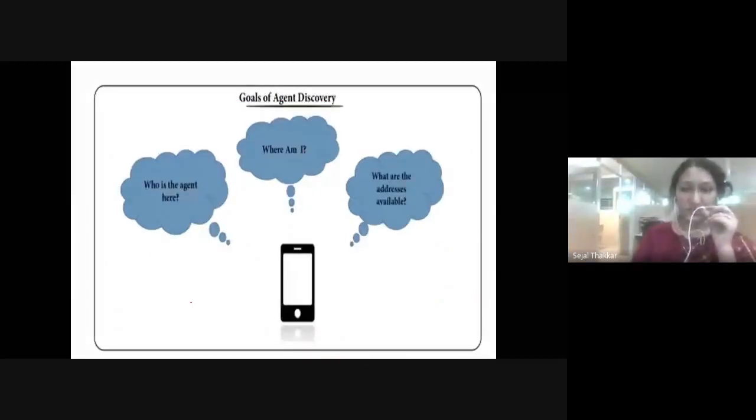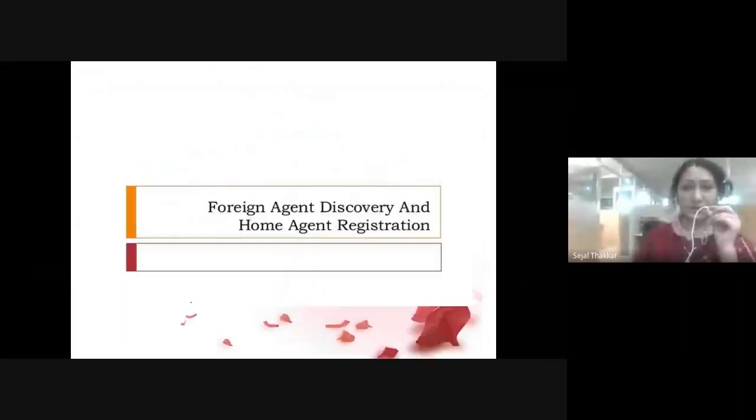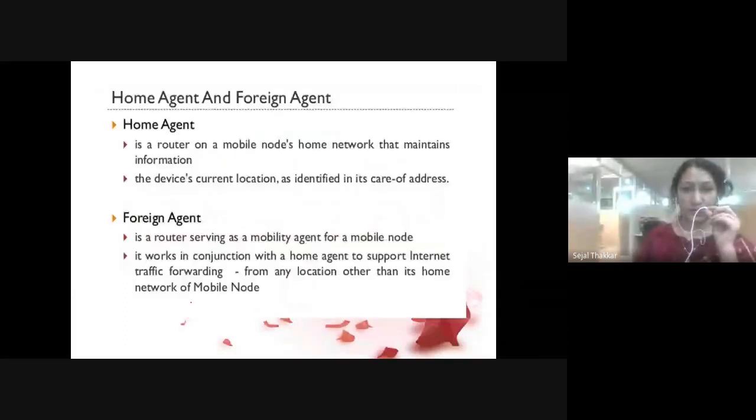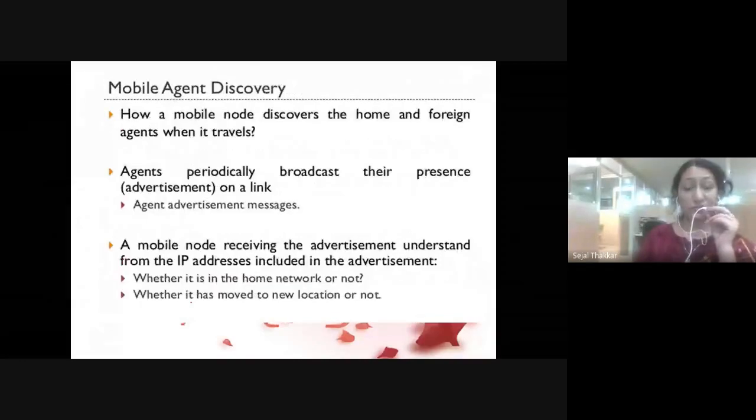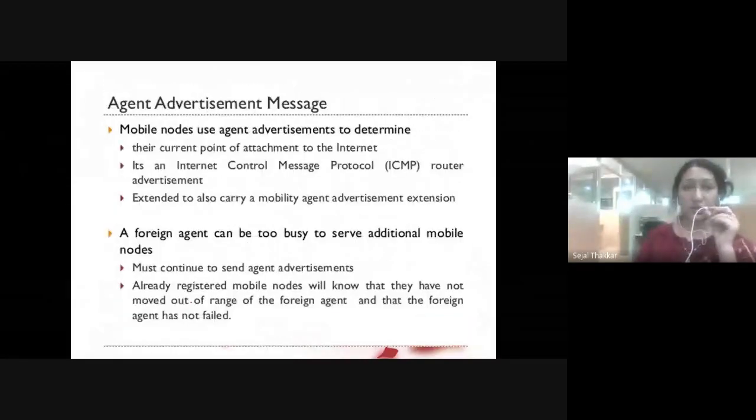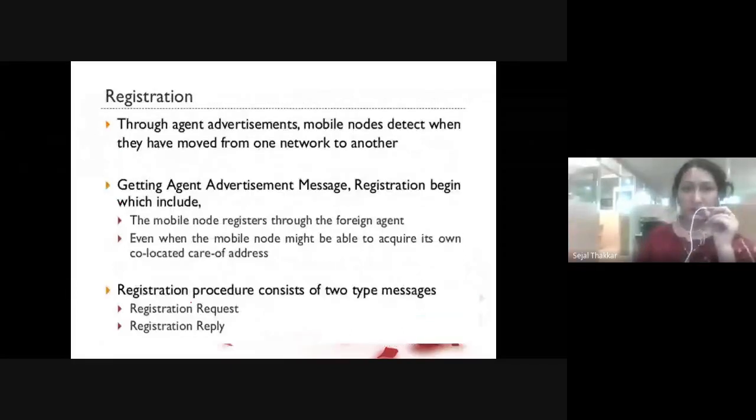So what is the goal of agent discovery? It helps you find out which agent you need, home or foreign. You can find out your location, you can find out your address. So these are, we can say, home agent and foreign agent discovery. I have written the theory here also, which you can read, so at the time of the exam you can write it down: how the agent advertises the message and how you check the network part and everything.